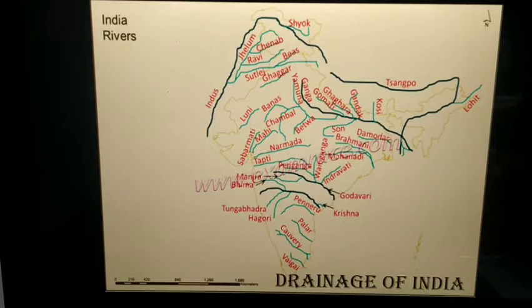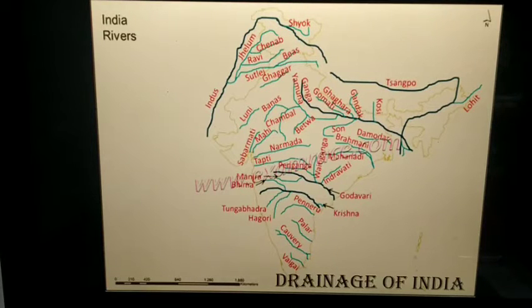Here we'll see some rivers are westward flowing and some rivers are eastward flowing, and some rivers originate from the Himalayan range. Last class we studied that so many rivers have their origin in the Himalayas.